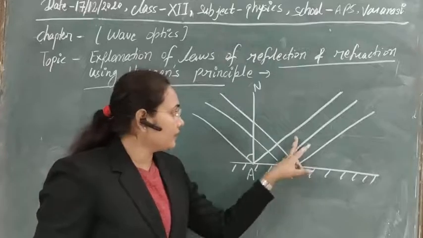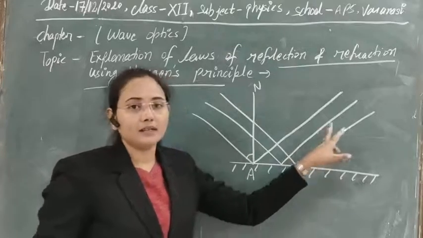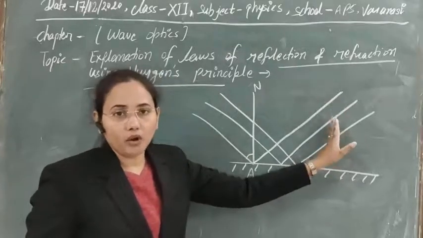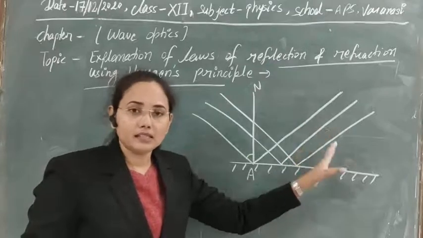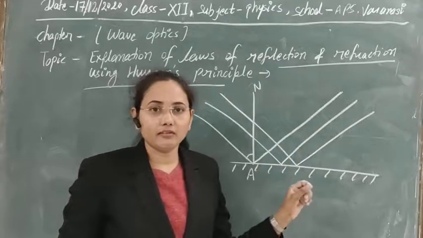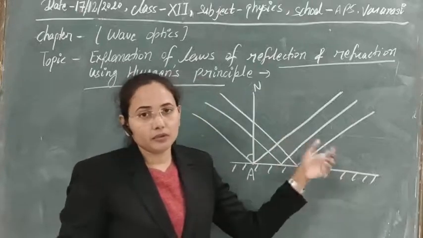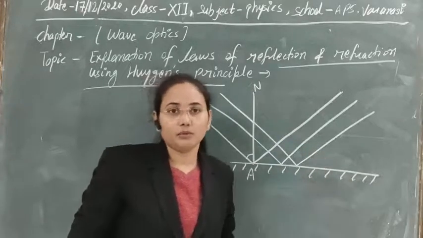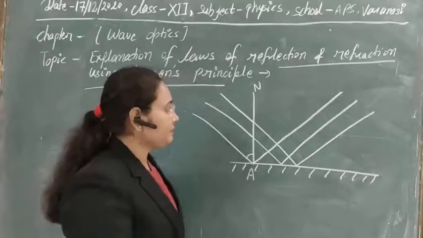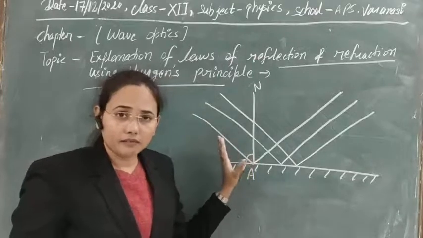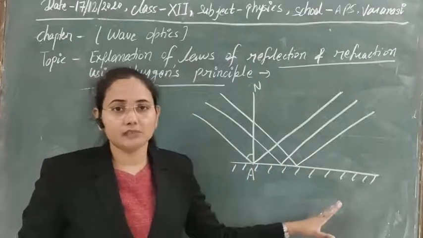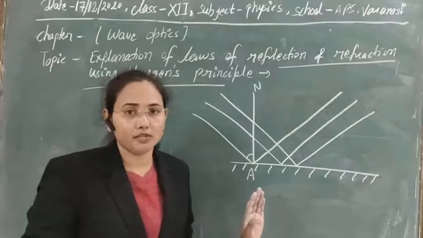And the points that are reflecting here, all the points that are in the same phase, means when all the waves reach there at the same time, if you draw the locus of them, that will provide you the reflected wavefront. So first the phenomenon of reflection is explained with the help of the wave concept.